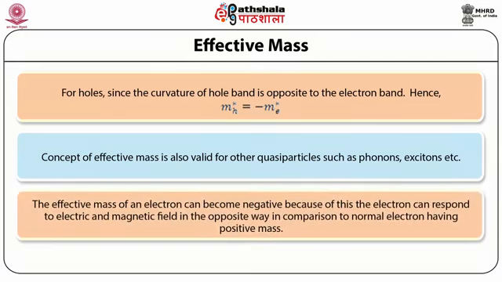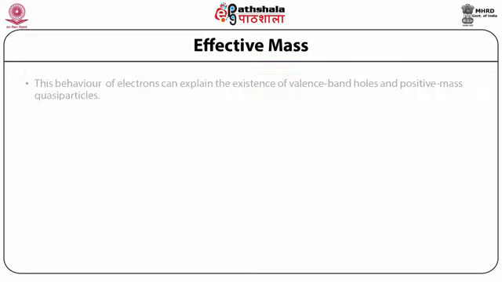The effective mass for an electron can become negative. Because of this, the electron can respond to electric and magnetic fields in the opposite way in comparison to a normal electron having positive mass. It can give a different response to electric and magnetic fields. That is why the effective mass of an electron can become negative. This behavior of electrons can explain the existence of valence band holes and positive mass quasi-particles.